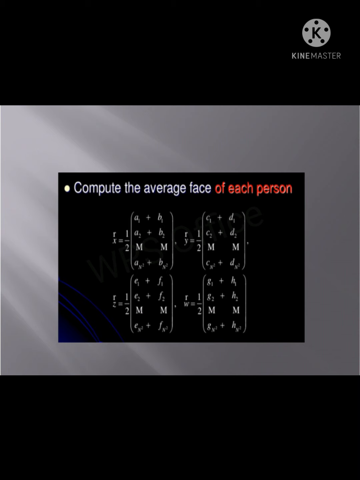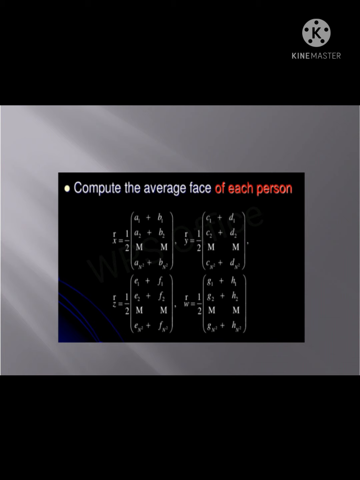The average space can be computed using small squares. This shows that one image can be divided into 4 squares, using the average 1 by 2 of A1 plus B1, A2 plus B2. M is the number of persons and AX square is the input values average.